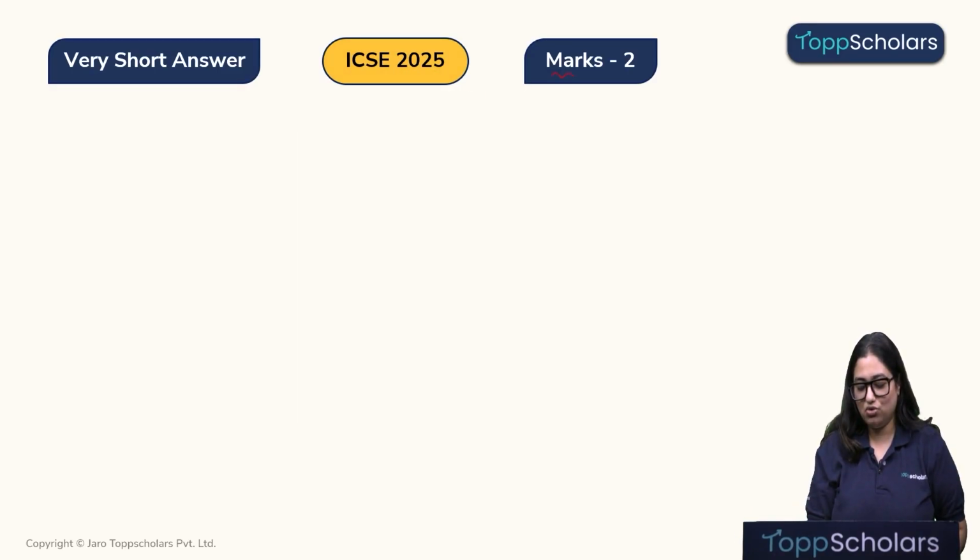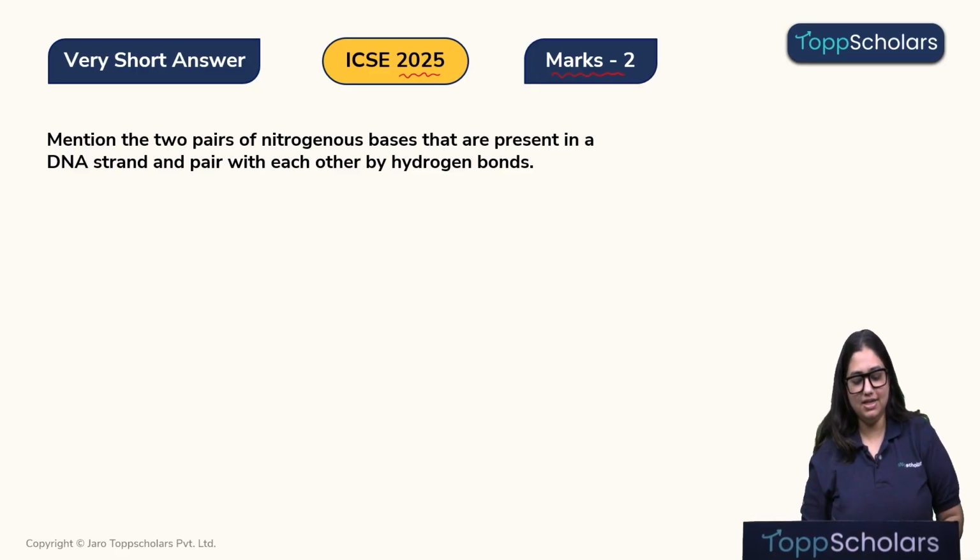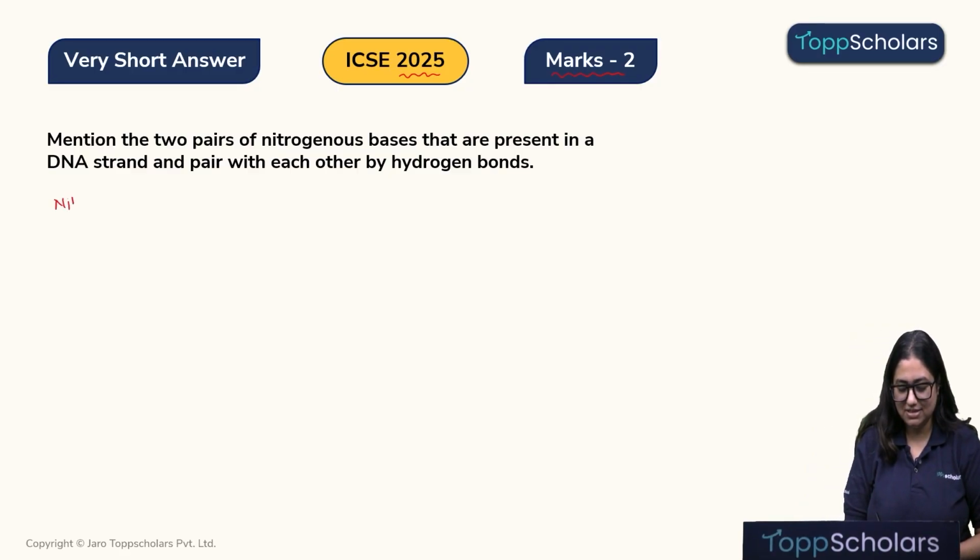Now we will solve a 2 marker question which was asked again in the year 2025. Let's look at it. Mention the 2 pairs of nitrogenous bases that are present in a DNA strand and pair with each other by hydrogen bonds. Okay, for that we need to know the nitrogenous bases which are found in the DNA. Can you recollect any?